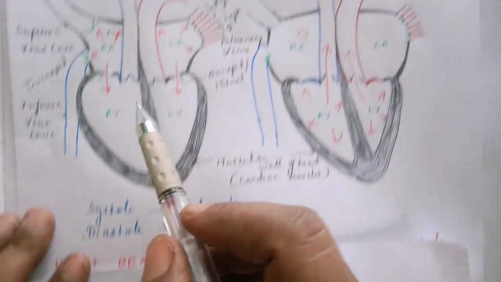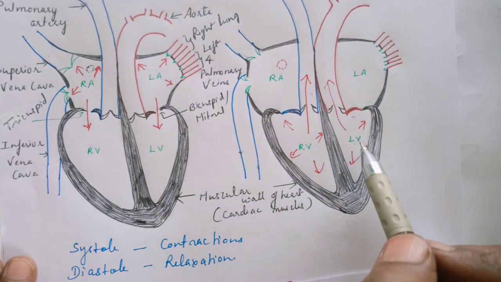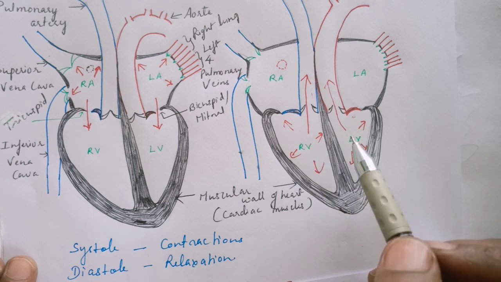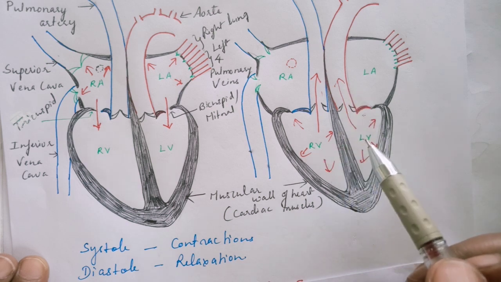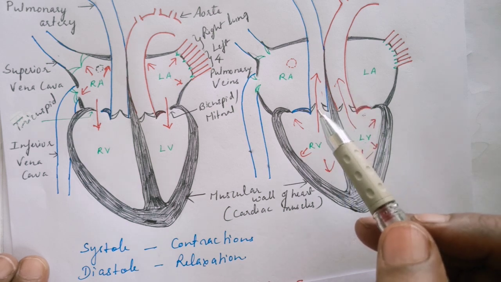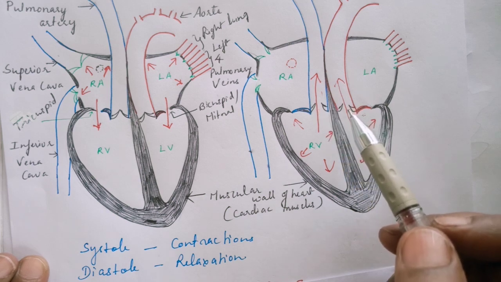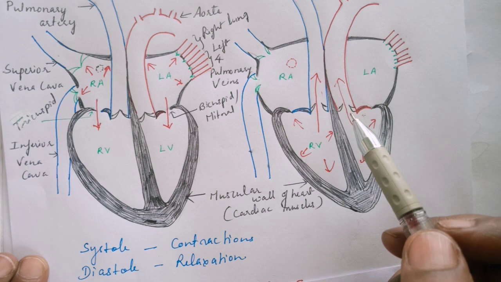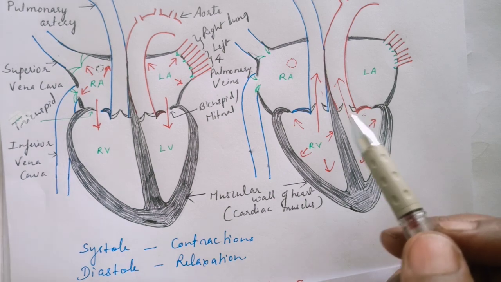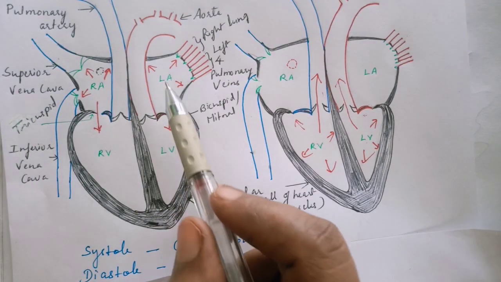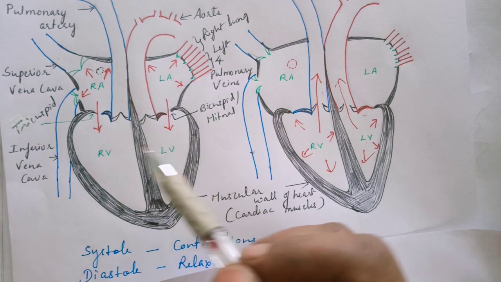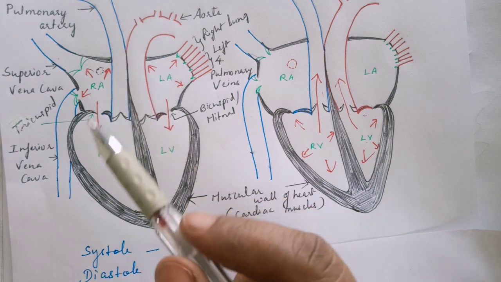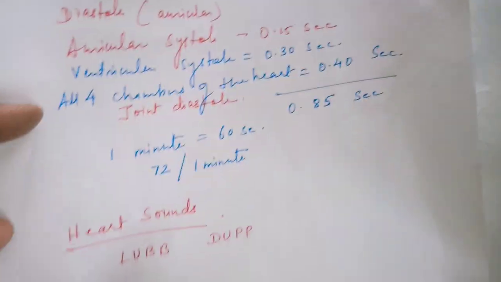Now the blood is in the ventricles. Ventricles show systole, contractions, and blood moves into the pulmonary artery and the aorta respectively, and after the blood has emptied from the ventricles, the pulmonary semilunar valves and the aortic semilunar valves close sharply, and the sound produced at that time is known as dub. So when blood comes over here, lub, blood moves from here, dub, again blood comes over here, lub, again blood moves from here, dub. So lub, dub, lub, dub.